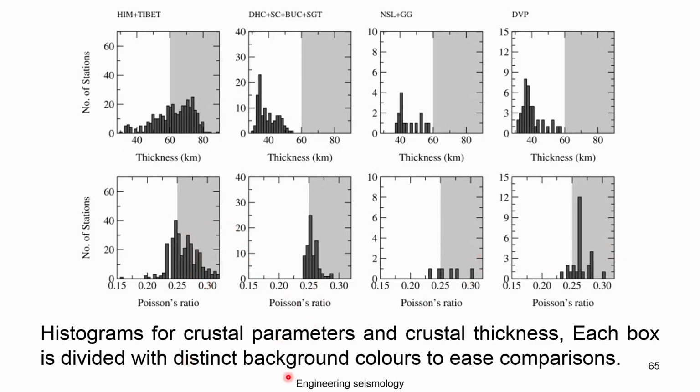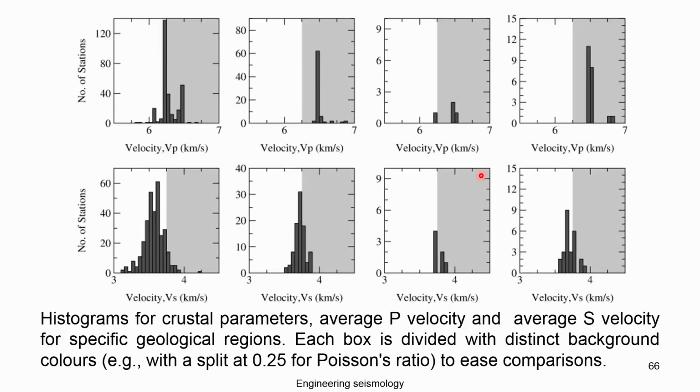The histograms show the crustal parameters and crustal thickness, and each box has a distinct background color for easy comparison of the results. So, a comparison of the higher and lower sides is possible, which is why they are given. This kind of study will help you understand that if you know the thickness of the crust, then the depth of the earthquake and the velocity of the crust are useful.